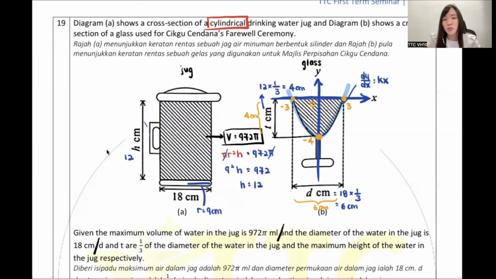Okay, so just now a student told me, teacher, dy dx equals 0. Do you guys still remember what dy dx equals 0 is actually for?